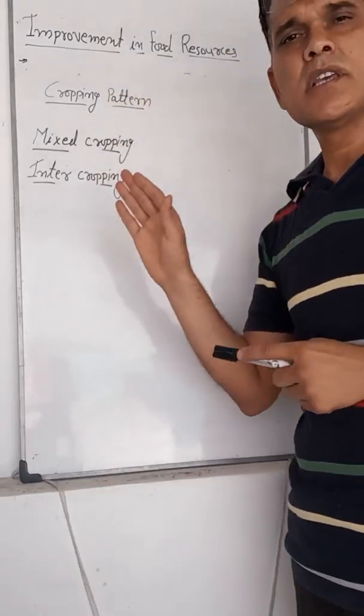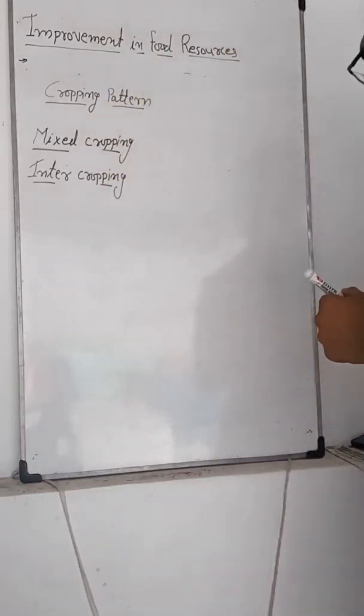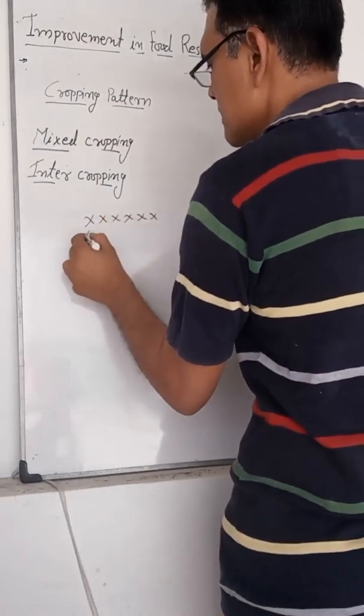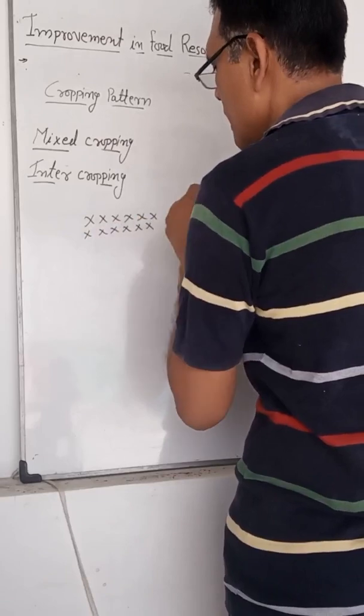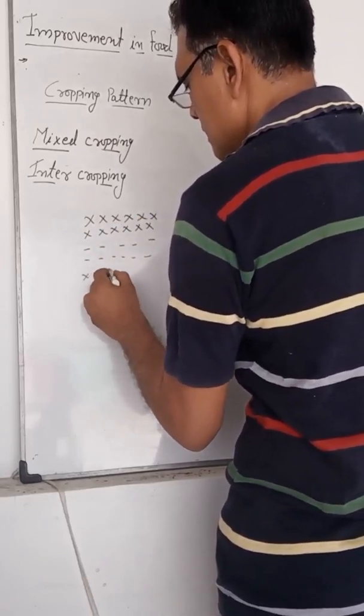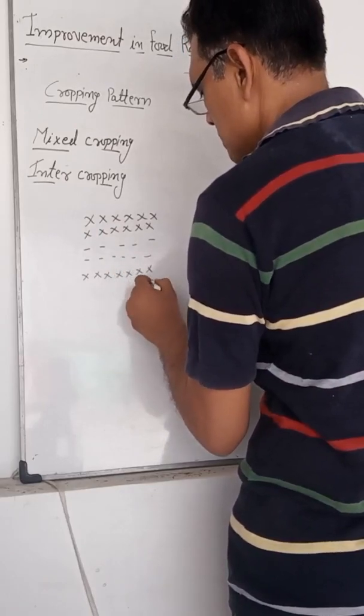That is known as intercropping. For example, suppose here we grow one crop, and here we grow another crop, then again the first crop.